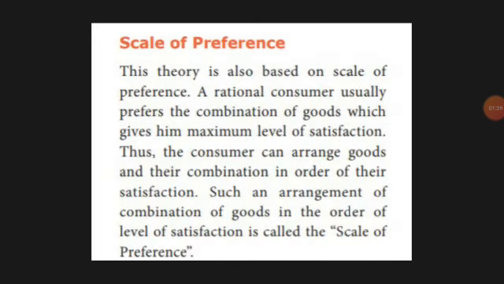So next is the scale of preference. Scale of preference means a consumer will get maximum satisfaction using a combination of two commodities or goods. That satisfaction should be arranged in ranking order, first, second, like that. If I get more satisfaction, that is first; less than the maximum is second; lesser satisfaction is third, like that. I have to arrange the combinations of goods by level of satisfaction in a ranked manner. Arranging in that ranked manner is called a scale of preference.